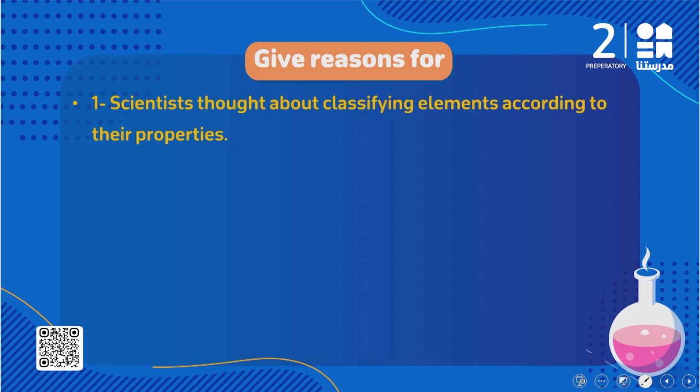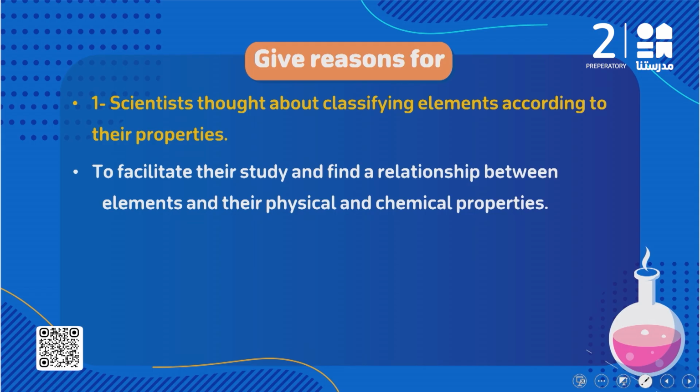Okay. طيب if I asked you give reason scientists thought about classifying elements according to their properties. ليه scientists try to classify the elements according to their properties؟ احنا قلنا هم عملوا كده to facilitate their study عشان نسهل دراسة elements دي and to find the relationship between elements and their physical and chemical properties.